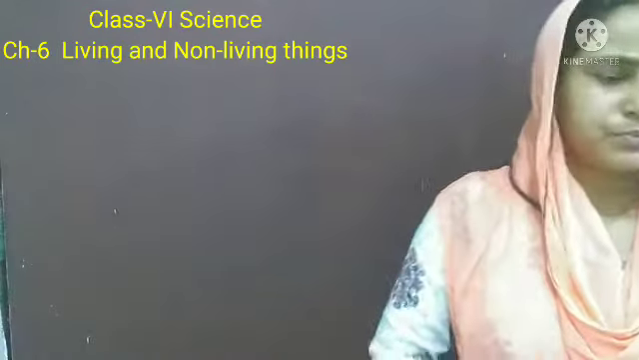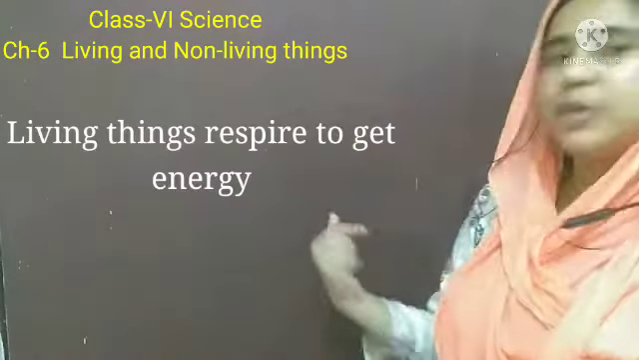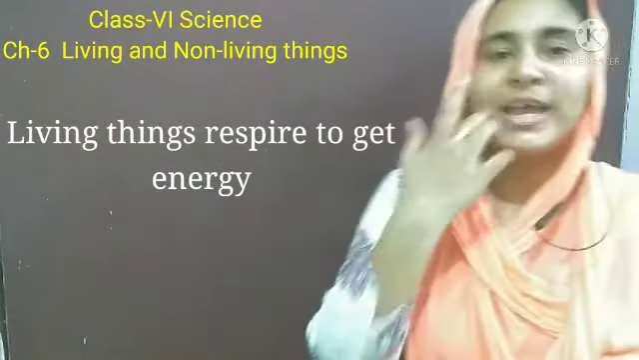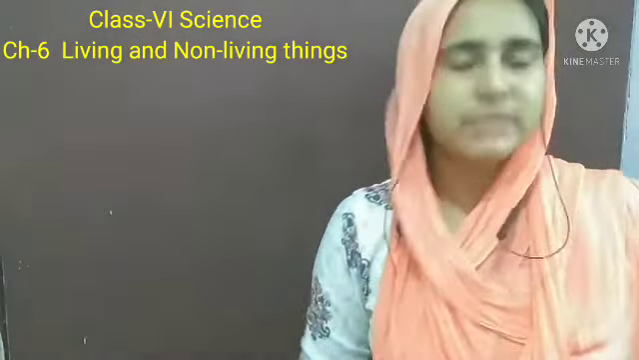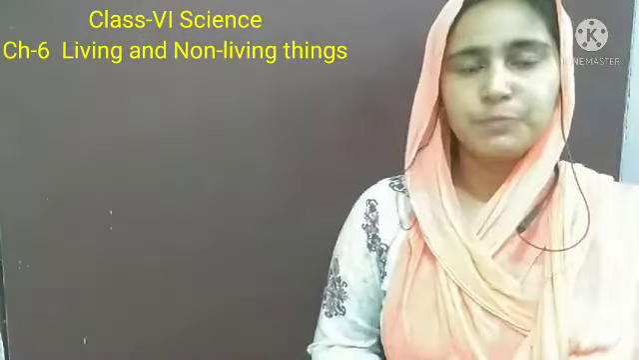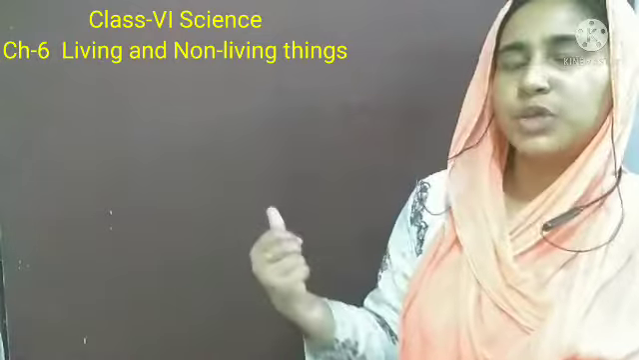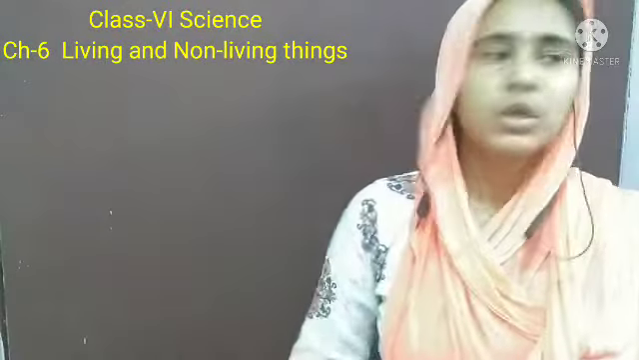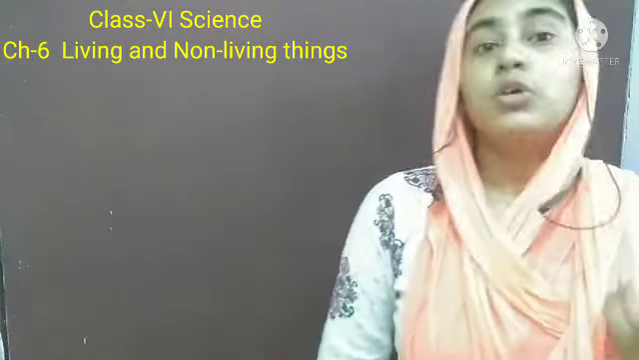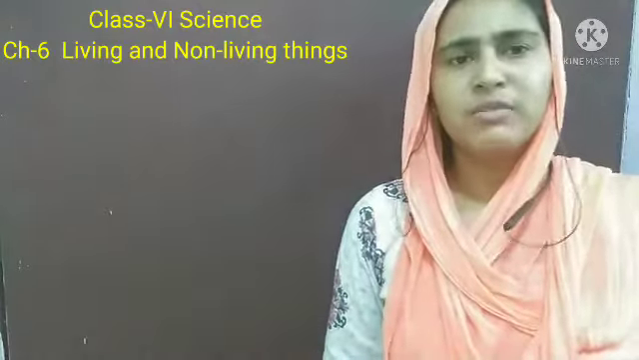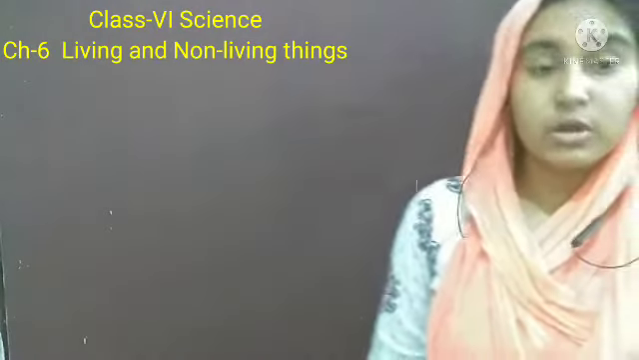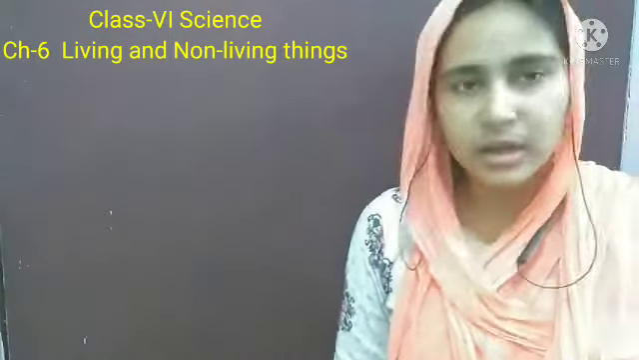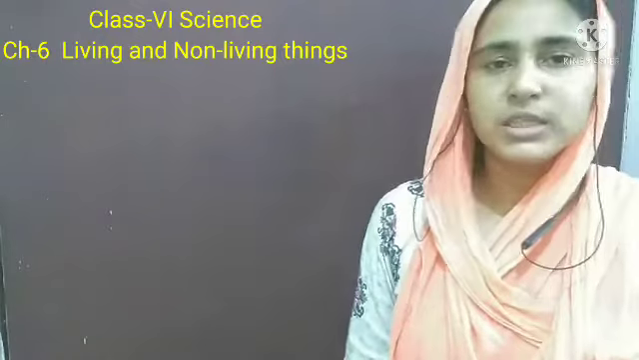Now the next one is living things respire to get energy. We know that we take food and food gives us energy. So how does this food give us energy? When we respire, by respiration we get energy from our food. How? We need oxygen, we need air to breathe. Breathing is very important for living beings. In the breathing process we need air, and the most important part of air is oxygen.